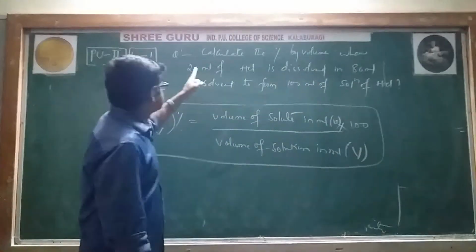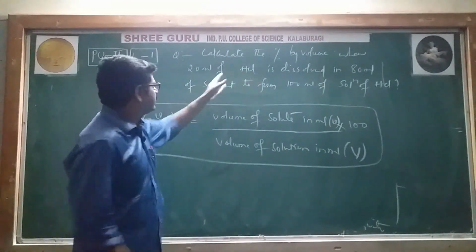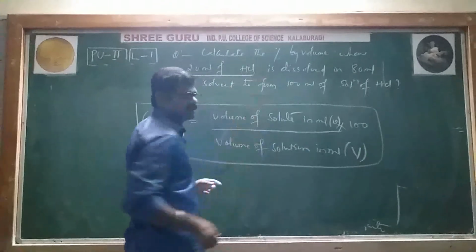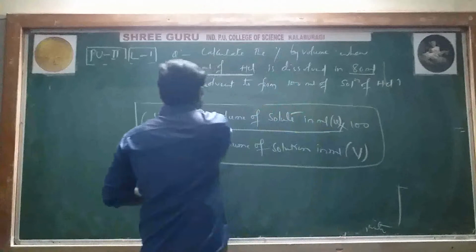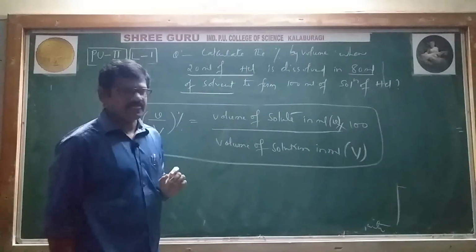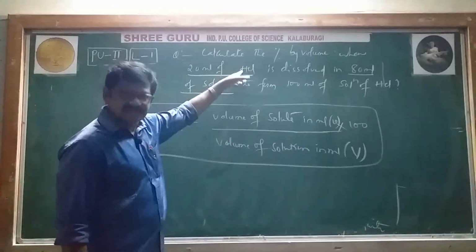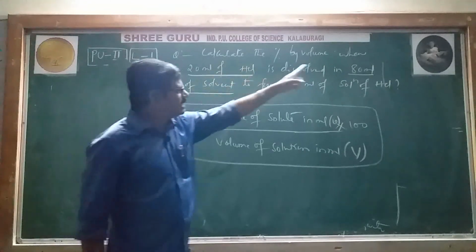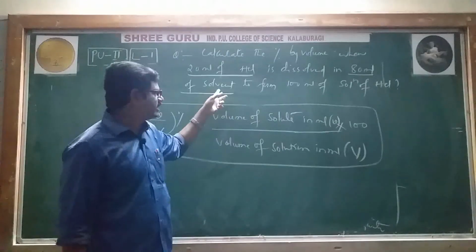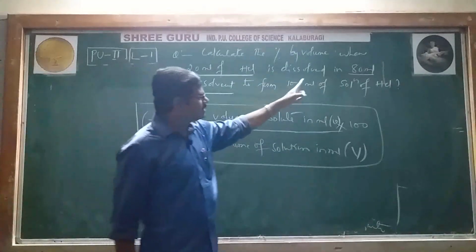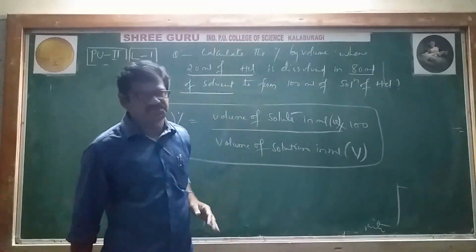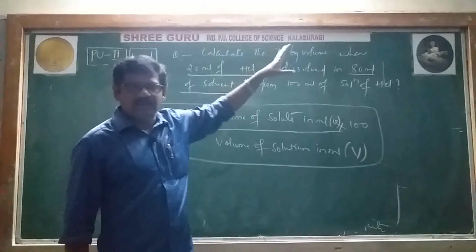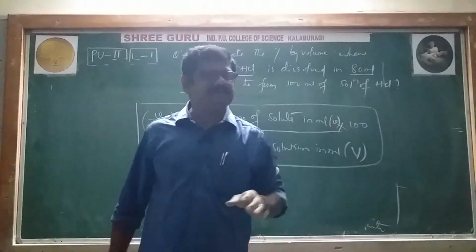When 20 milliliters of HCl, the lesser amount, is dissolved in 80 milliliters of solvent. 20 milliliters of HCl is acting as the solute. 80 milliliters of solvent is given to form 100 milliliters of HCl solution. Now, for this data, we have to calculate volume percentage.